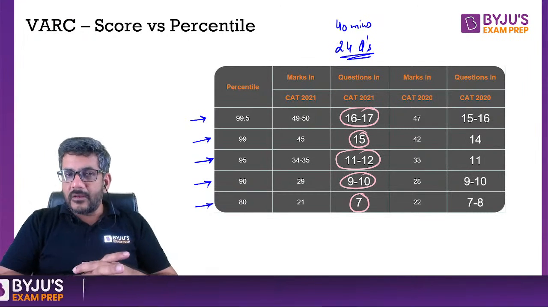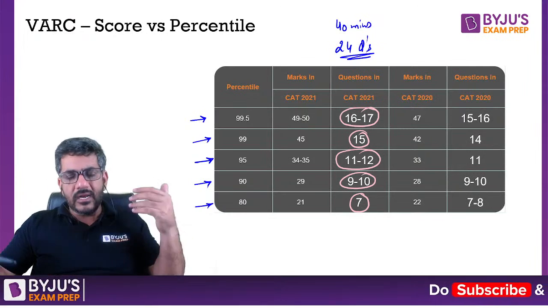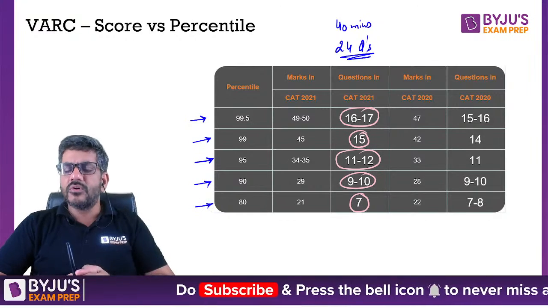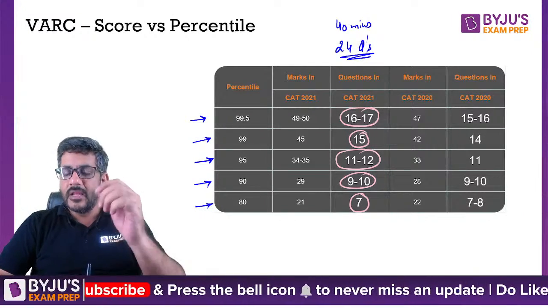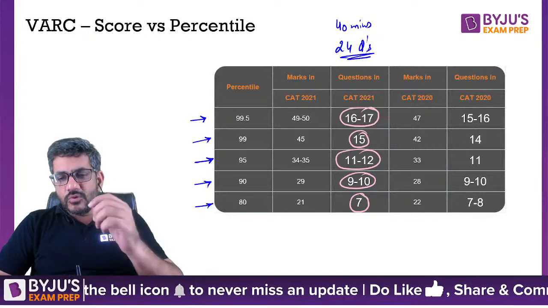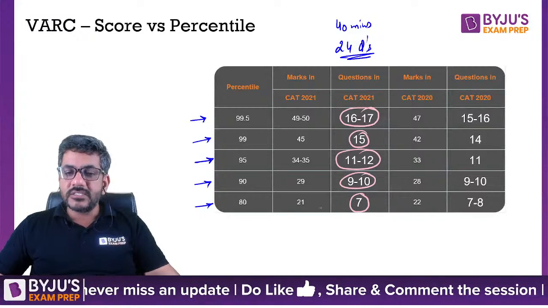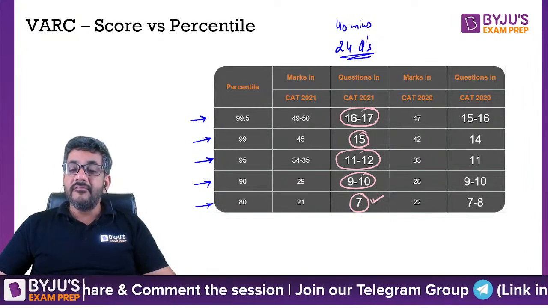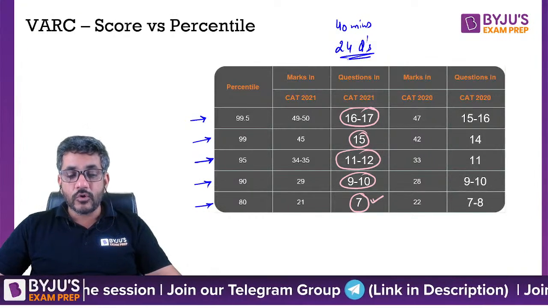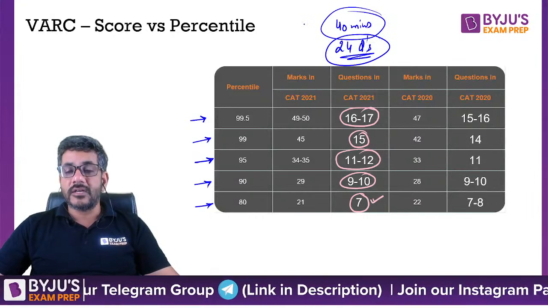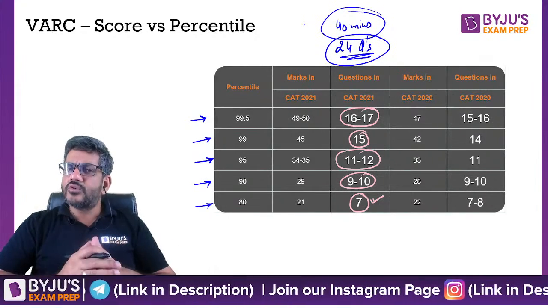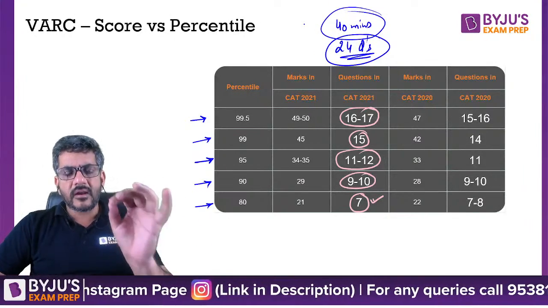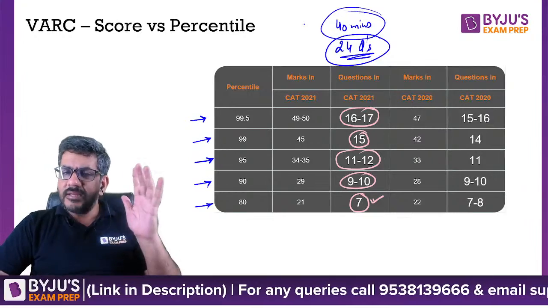So for all the people who are currently targeting 80 or less, I would say probably that's not good. Just try to do a little bit more hard work and you would be able to reach there. And I'll tell you these figures. To get an 80 percentile, you just had to do 7 questions in VARC out of 24 questions, and that too in 40 minutes. Can I say it is doable? I mean, definitely doable. Can't I do just 7 right questions in 40 minutes?